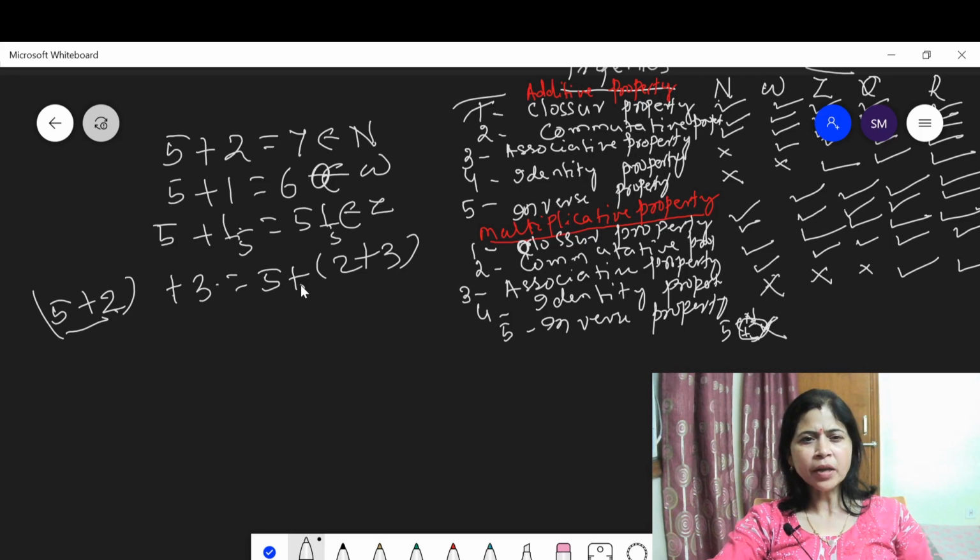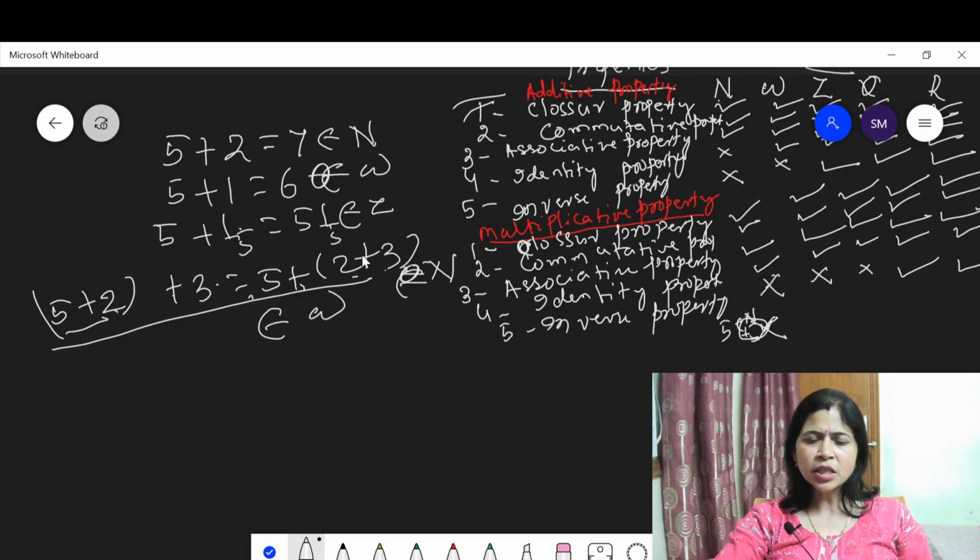Here 5 plus 2 plus 3. 2 plus 3 is 5. 5 plus 5 is 10. This also belongs to the set of natural numbers N. This also belongs to W. This means the additive associative property is also satisfied in the N set, W set, Z set, Q set and R set.